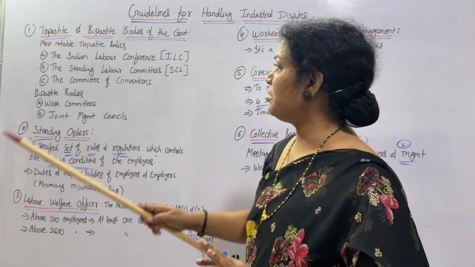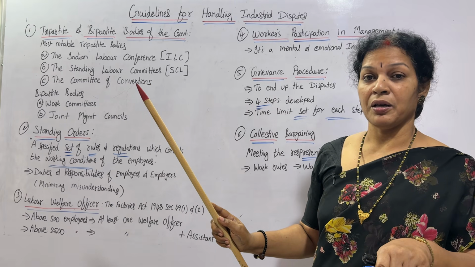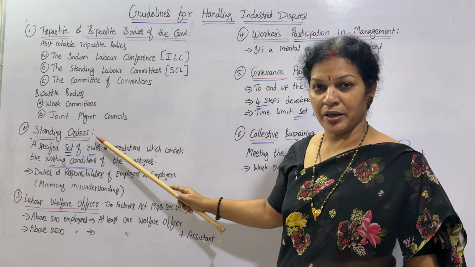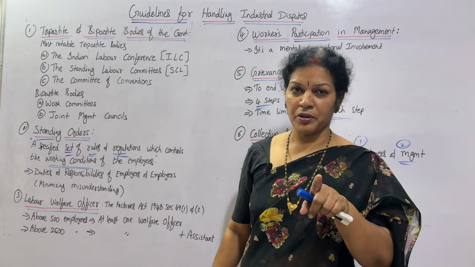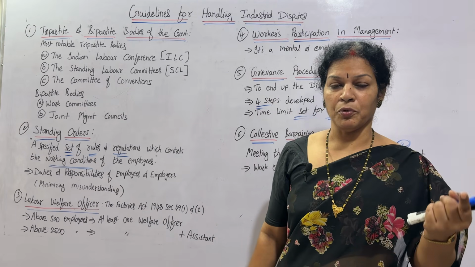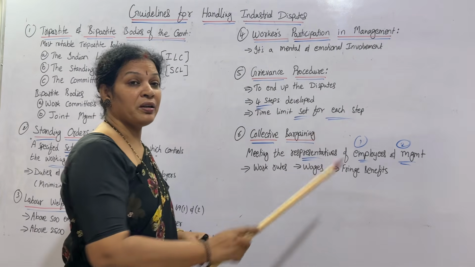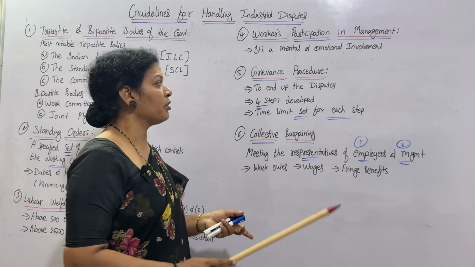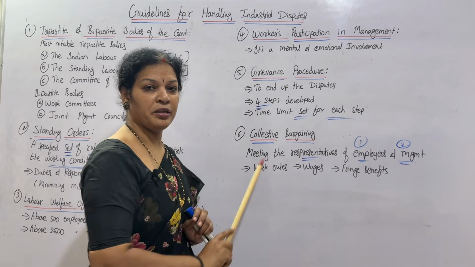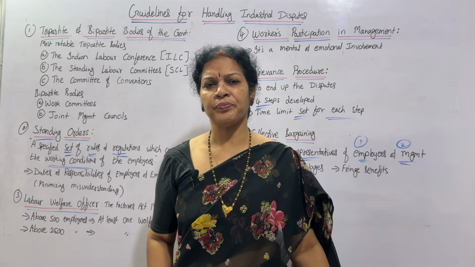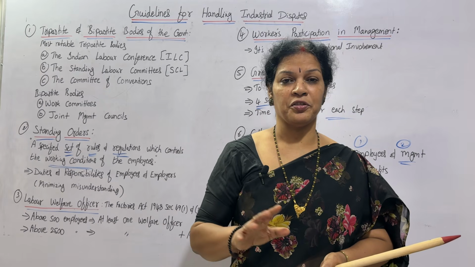Totally how many points have we discussed? Tripartite and bipartite bodies which are prepared and governed by the government, and also standing orders, a set of rules and regulations. Okay. And also the labor welfare officer: more than 500, one welfare officer. If it is more than 2500, along with the welfare officer, an assistant is required. And the sixth one, workers' participation in management. This will solve a lot of problems. Grievance procedure, four steps, and for each step there's a time limit, and also collective bargaining. Important points. These six points are definitely going to solve the problem of any kind of dispute.